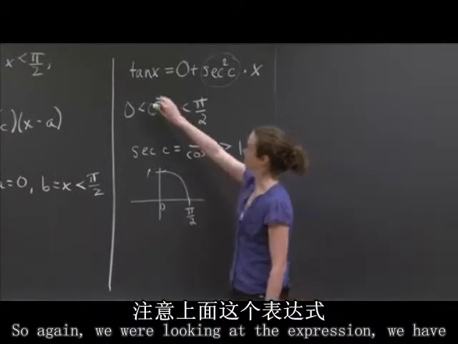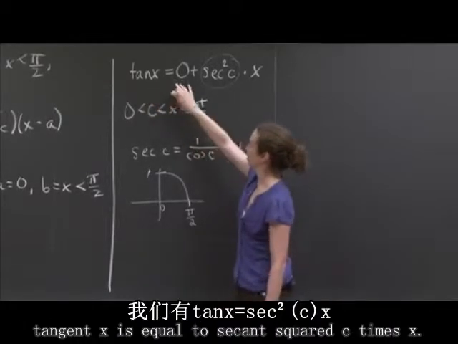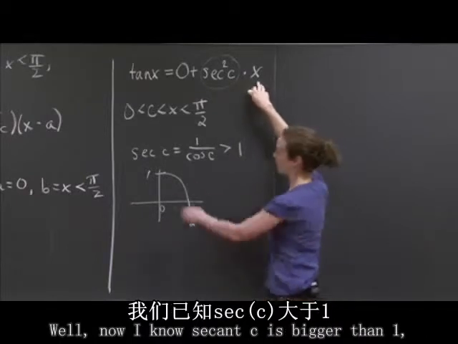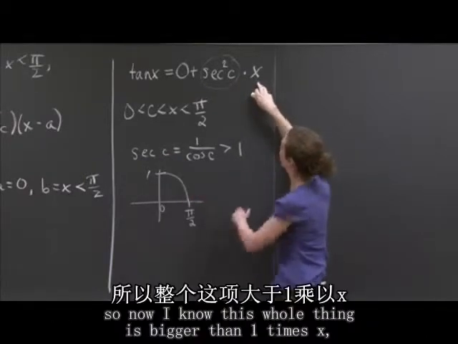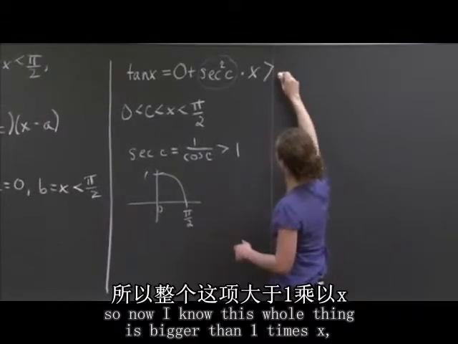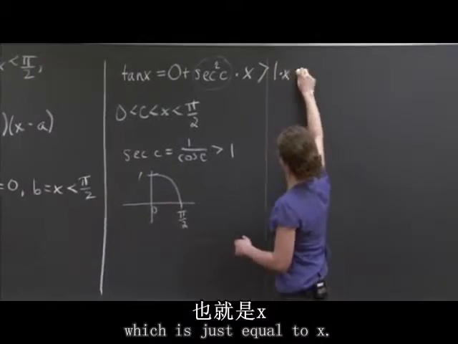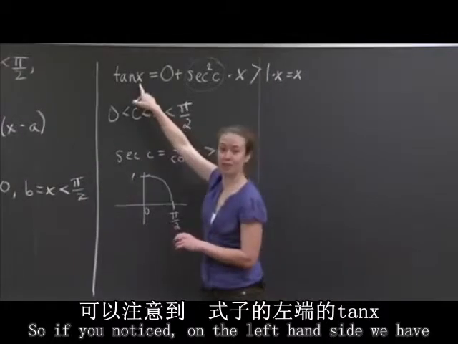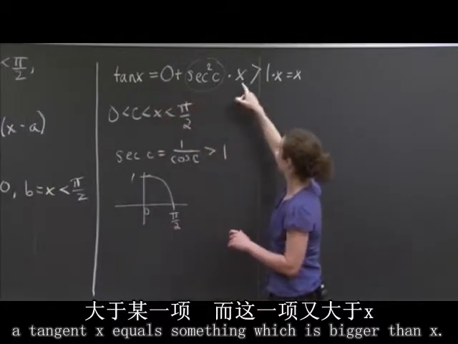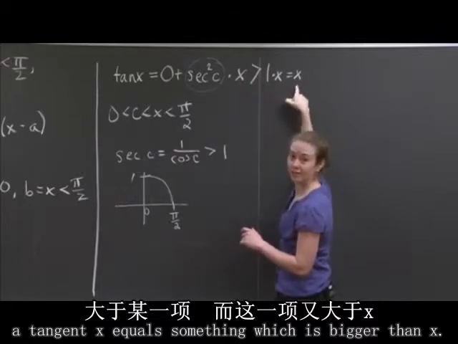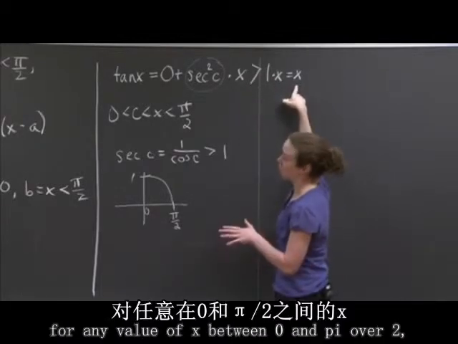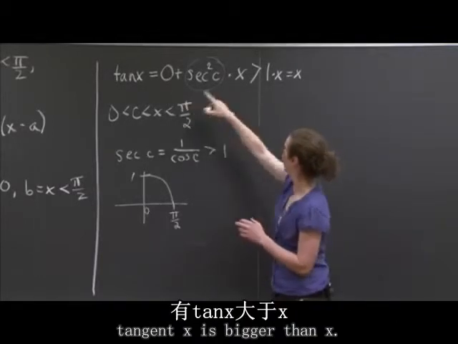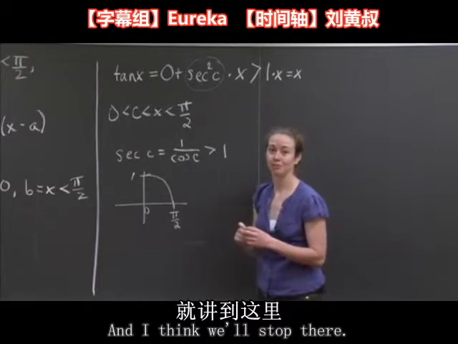So again, we were looking at the expression. We have tangent x is equal to secant squared c times x. Well, now I know secant c is bigger than 1. So now I know this whole thing is bigger than 1 times x, which is just equal to x. So if you notice, on the left-hand side, we have tangent x equals something which is bigger than x. So we've just shown that for any value of x between 0 and pi over 2, tangent x is bigger than x. And I think we'll stop there.